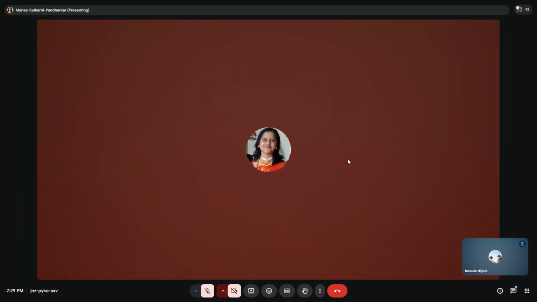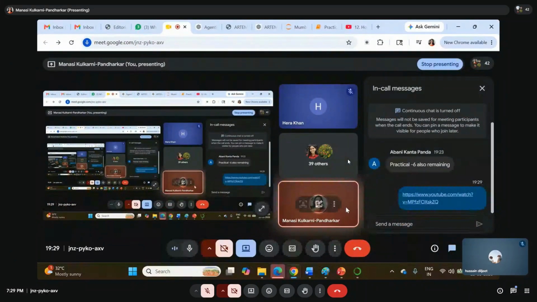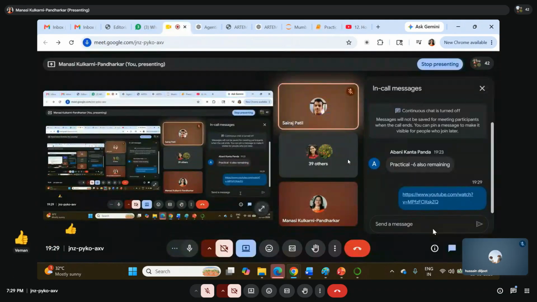In soft computing, the practicals are very easy for you. Once you get the formula, it is very easy. Now let me go for this one. Now let me know how many members are there. A and B. Is it clear? A is 1 2 3, B is A B C. These are the members. Am I right? These are the two fuzzy sets. All of you do it. Start with this. I'm just punching this with you.